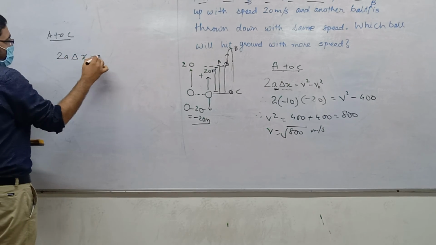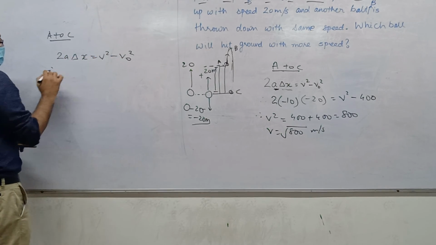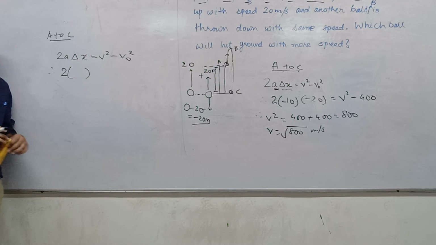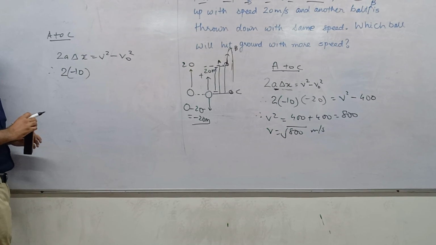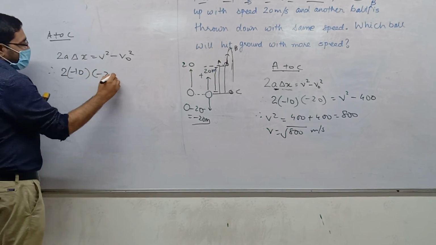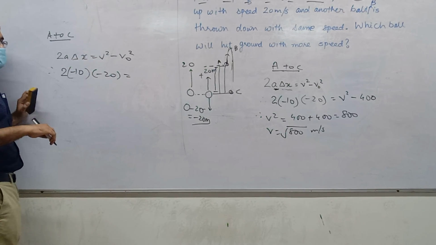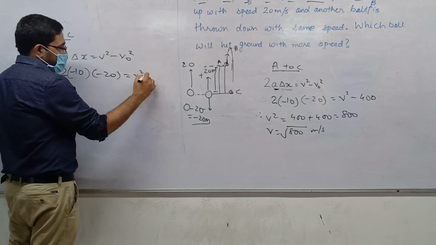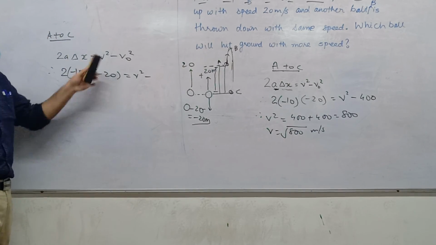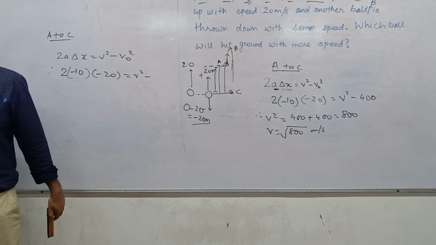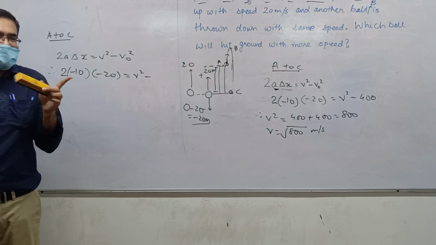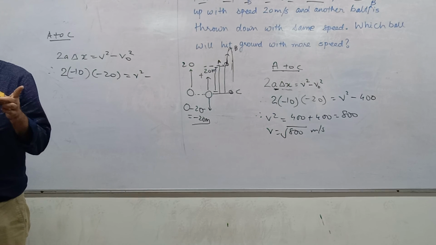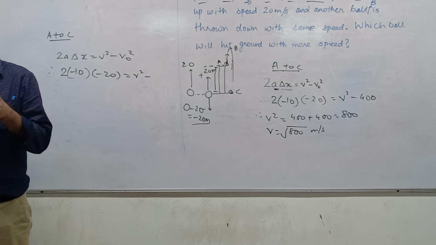2a delta x equals v square minus v0 square. Acceleration is minus 10. Displacement is minus 20. V square minus V0 square. What is V0? Some of you are saying plus 20, some minus 20.